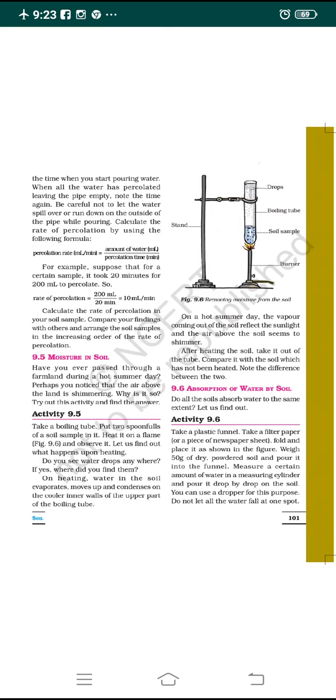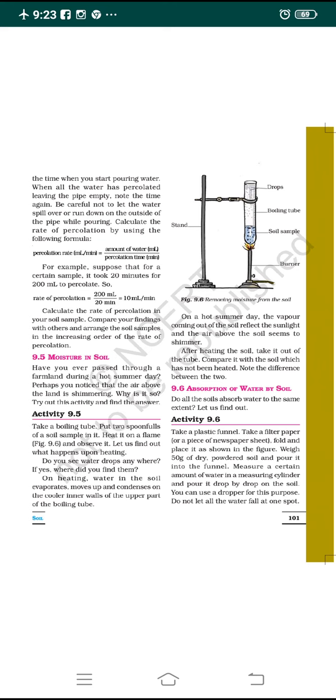So dear students, in the previous class I had discussed with you regarding moisture in the soil. Through the activity we have understood how much moisture the soil can hold, and how on heating the moisture gets converted into vapor form, and based on that, how much moisture gets reflected due to the sunlight and also the air above the soil. Okay, so that we have discussed.